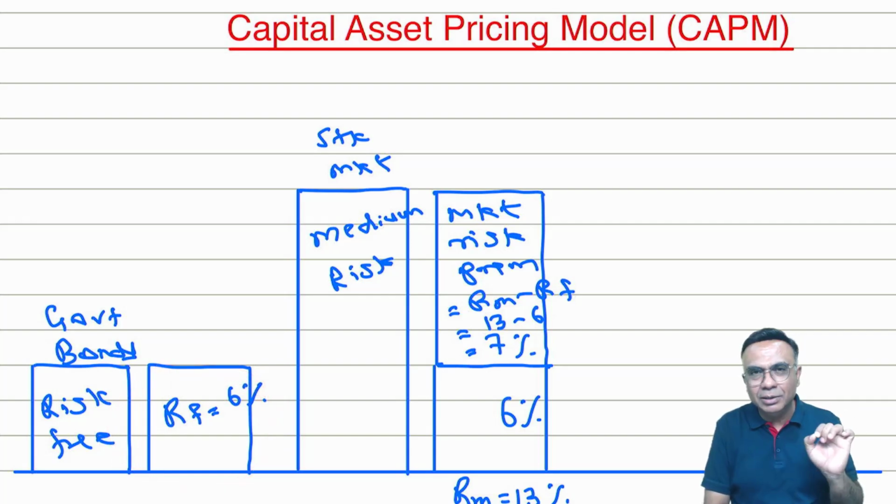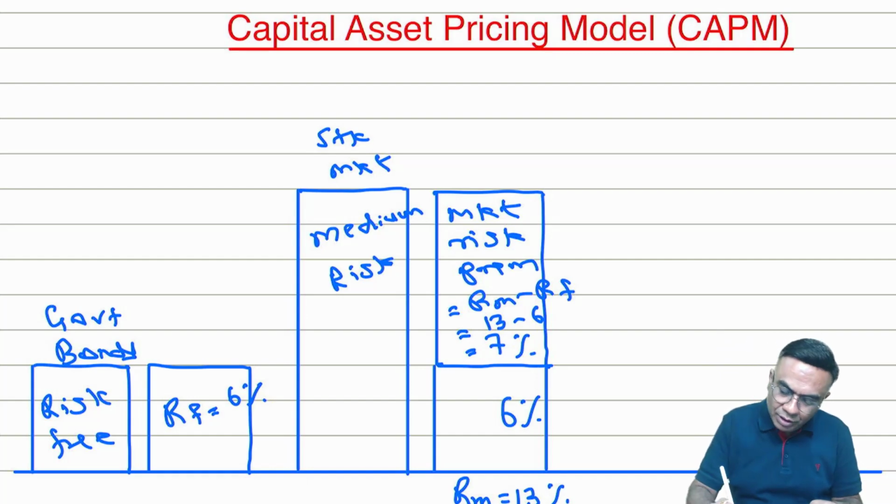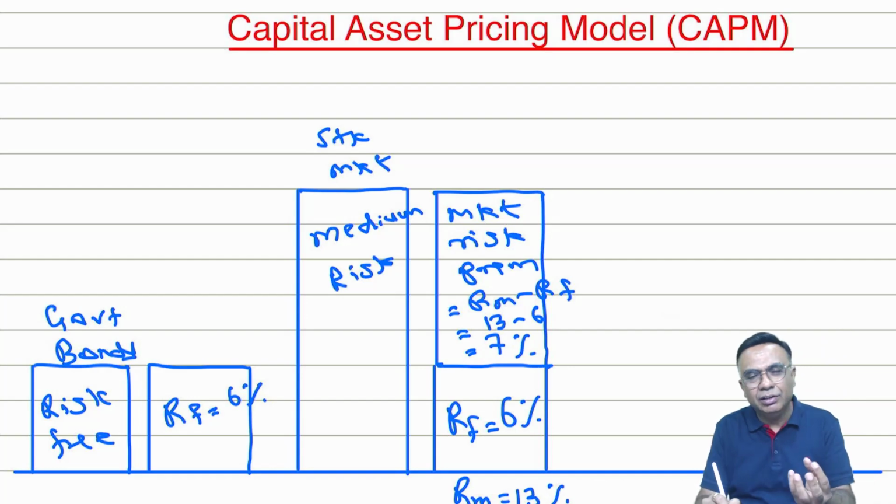Now what is the market entry point? You are entering the stock market to earn over and above the risk free rate. Remember, you are not entering the market to earn that risk free rate. That you can easily get from the government bonds, right? So RF, the risk free rate, is the minimum base earning to enter the market.